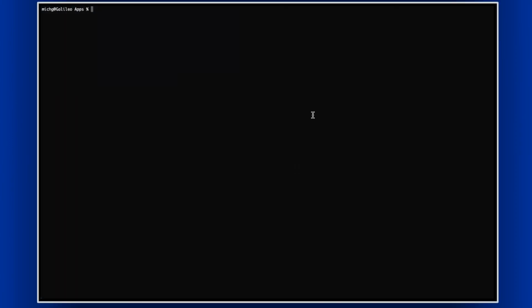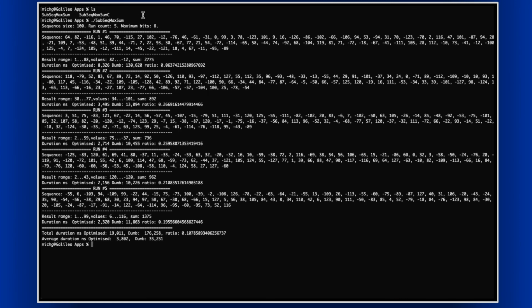So let's run. We have here both C and Swift compilation. So let's run, for example, Swift compilation with default parameters. This is convenient for debugging as we see information for each run.